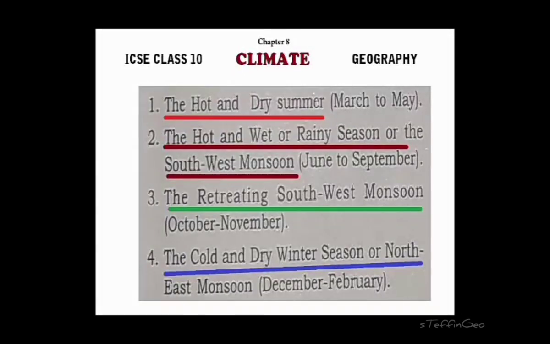There are four seasons. The first one is called the hot and dry summer. Second one is the hot and wet season, or it can be called the rainy season, or we can call it the southwest monsoon season. Third season is the retreating southwest monsoon season, or simply we can call it retreating monsoon. Then the fourth one is the cold dry winter season, or we can call it northeast monsoon, or in simple words the winter season. Now we will discuss each of these seasons one by one.